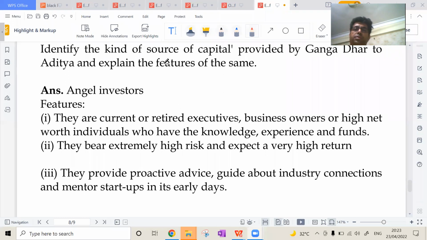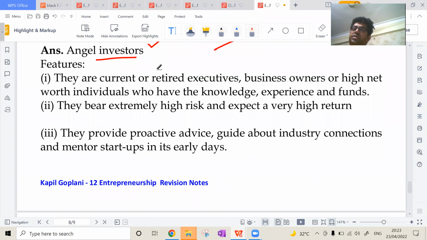They are current or retired executives, business owners, or high net worth individuals who have the knowledge, experience, and funds. They bear extremely high risk and expect a very high return. They provide proactive advice, guide about industry connections, and mentor startups in their early days. Apart from it, if there was a company, then it would be a venture capital. So identification of venture capital and angel investor is very easy. When an individual is there, it is an angel investor, and when there is a company, it is a venture capital. Company is always a venture capital.